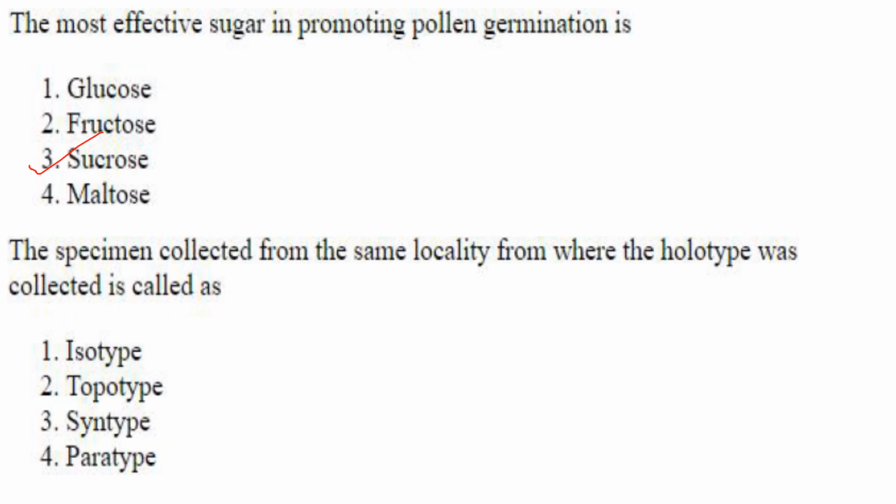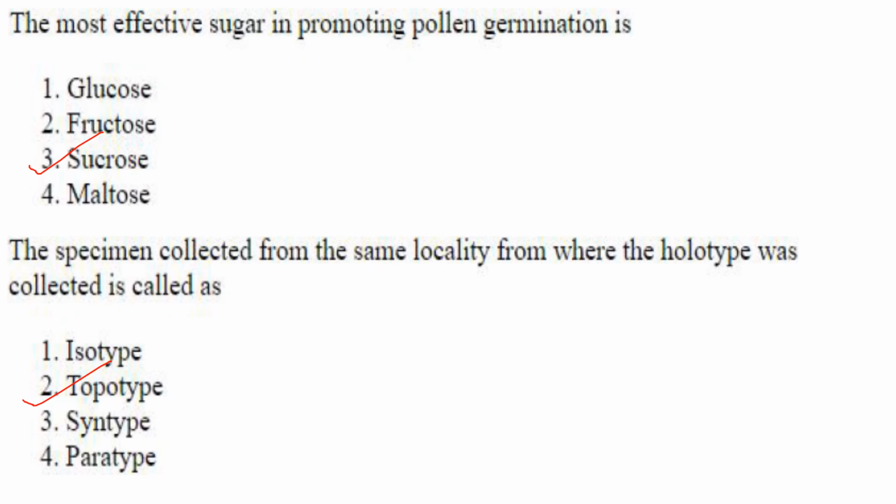Then next one. The specimen collected from the same locality from where the holotype was collected is called topotype. Isotype is a duplicate of the holotype. It is not the specimen collected from the same locality from where the holotype was collected.